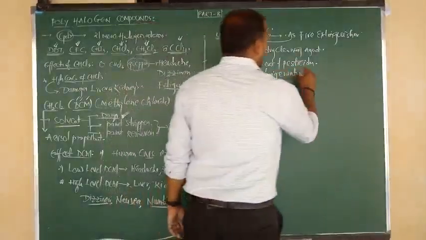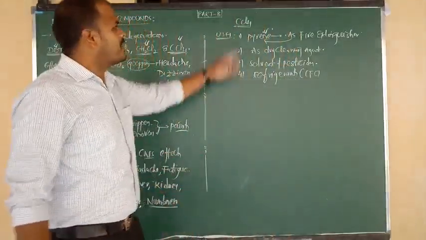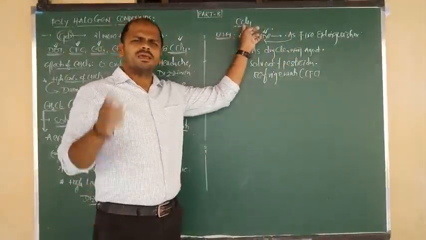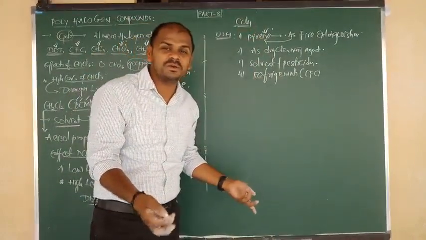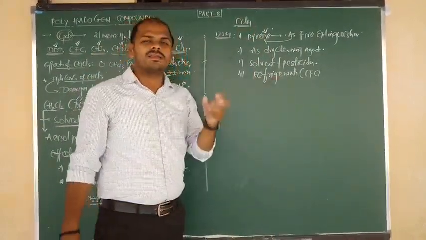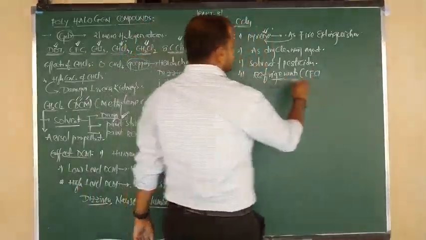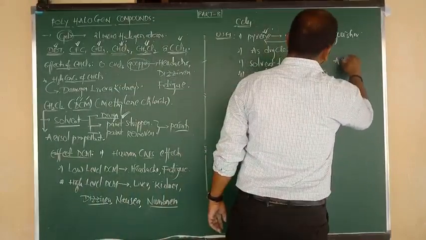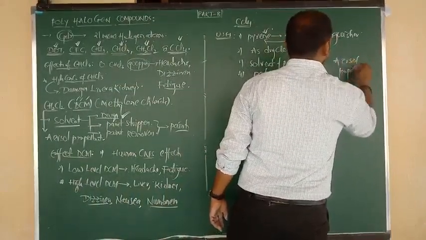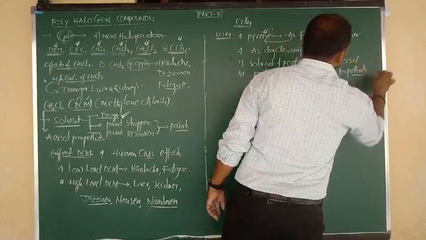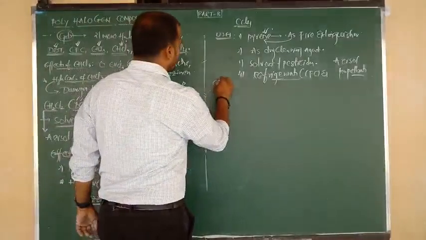And also the example is CFC, chlorofluorocarbon. By the replacement of chlorine, 2 chlorines are replaced by 2 fluorine, you get CF2Cl2. So it is useful in making refrigerants, and also, same uses, aerosol propellants. These are the uses. Let us go to CCl4 effects.